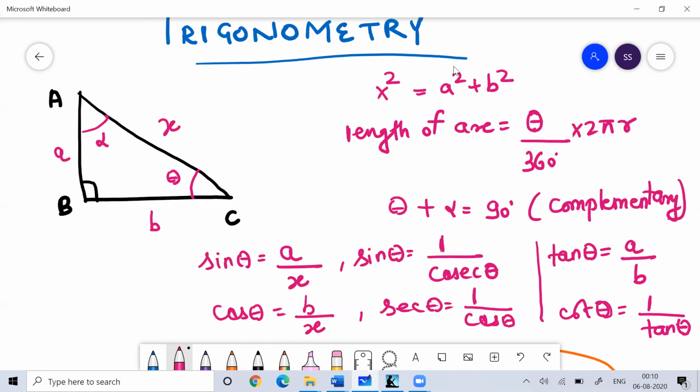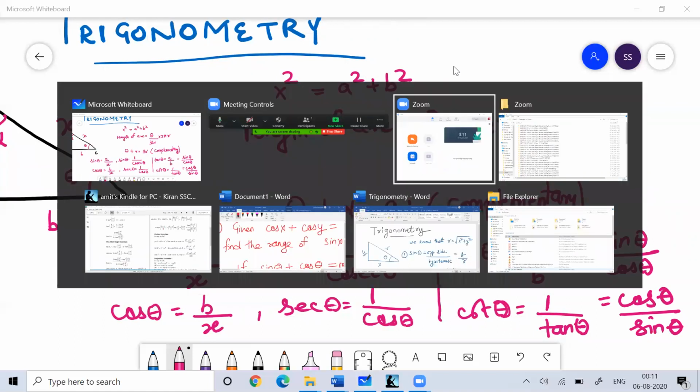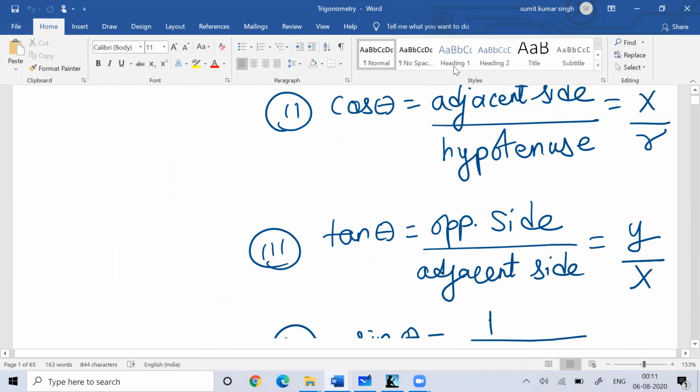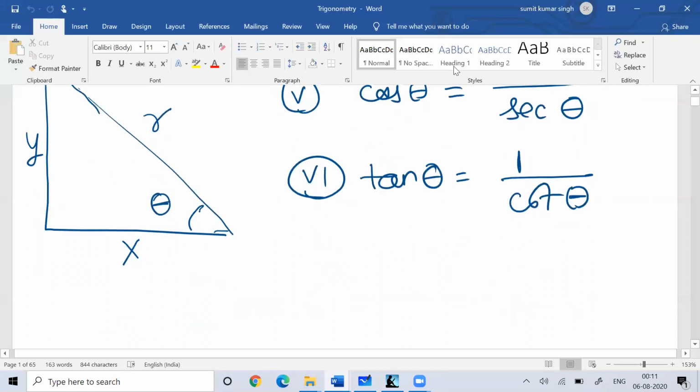Tan theta is basically sine theta divided by cos theta, and cot theta is basically cos theta divided by sine theta. Everyone definitely has this basic knowledge about trigonometric ratios. Going further to work on the trigonometric ratios, the inverse of sine is cosec, the inverse of cos is sec, and the inverse of tan is cot.